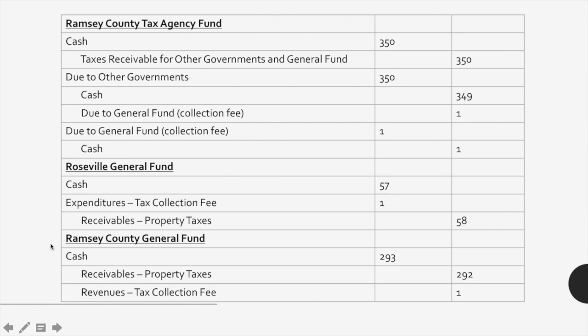And then this third section here, we can see the Ramsey County General Fund. They are the ones receiving this tax collection fee revenue, and so when the receivables go down by $292,000, they are bringing in cash of $293,000, $1,000 of which is the revenue from the collection fee.